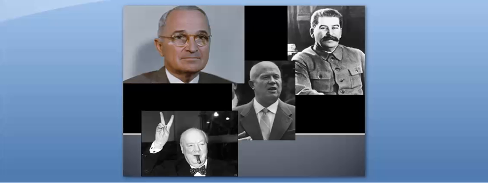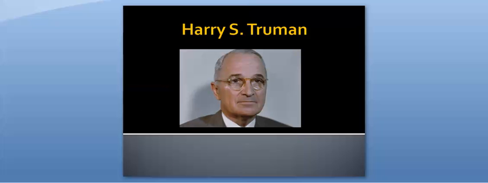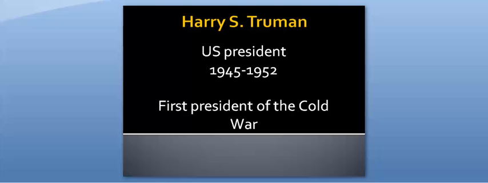Today I want to make sure that you are familiar with some of the people that will appear in this unit, as well as some of the terms that you'll hear. First, let's talk about the people. Harry S. Truman. Truman became President of the United States when FDR died in 1945. Remember that Truman's the one who made the decision to drop the atomic bombs on Japan in order to end World War II in Asia. He ran for president on his own in 1948, and he won. So he'll be the president we're talking about most in this first section of the unit, and then we'll move on to some other presidents.